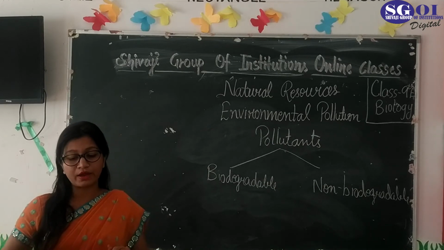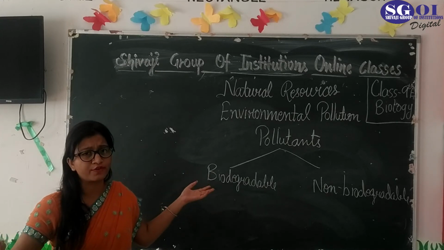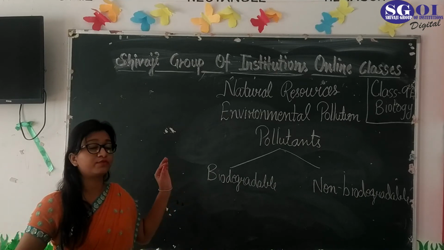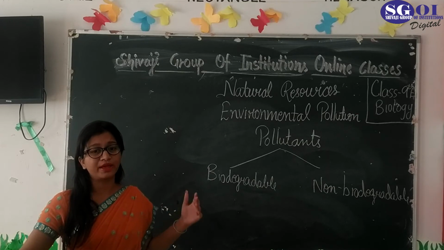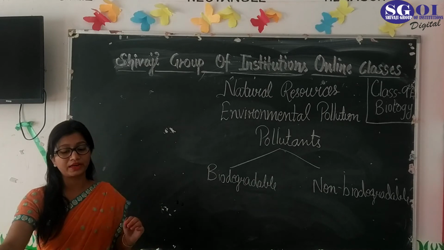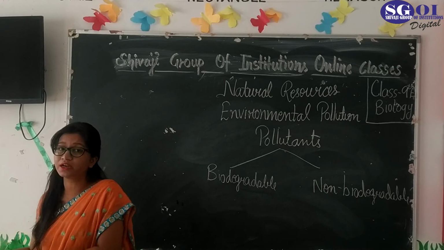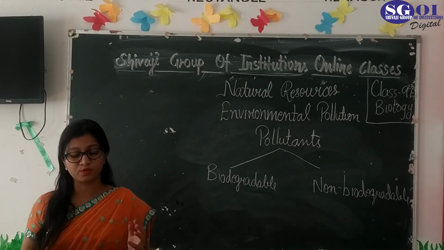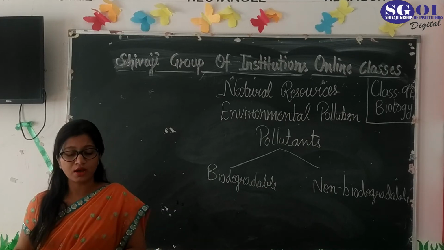Some examples of biodegradable pollutants are domestic waste, peels of vegetables, fruits, etc. And non-biodegradable ones are very important: plastic, aluminum cans, DDT and many harmful substances. Some other important pollutants are also there, like first, deposited matter or solid waste. If something gets deposited in one place, it causes pollution. For example, smoke, tar, dust or domestic waste collected somewhere cause pollution.